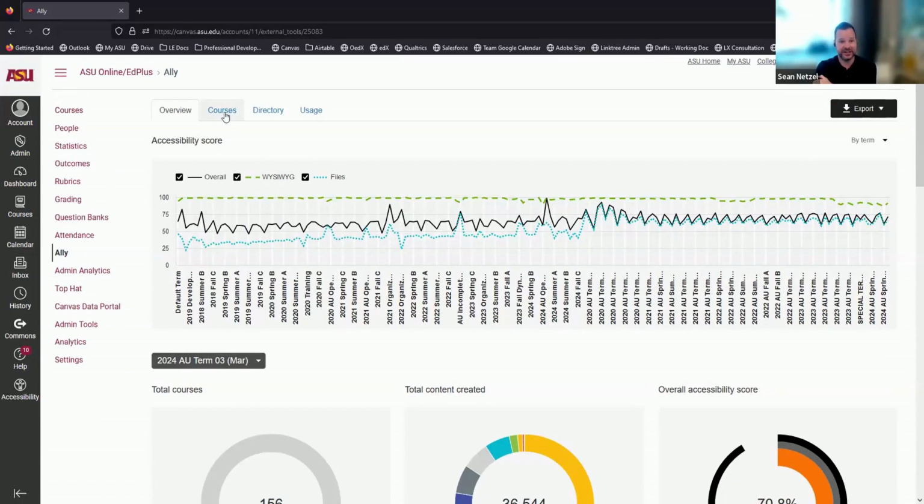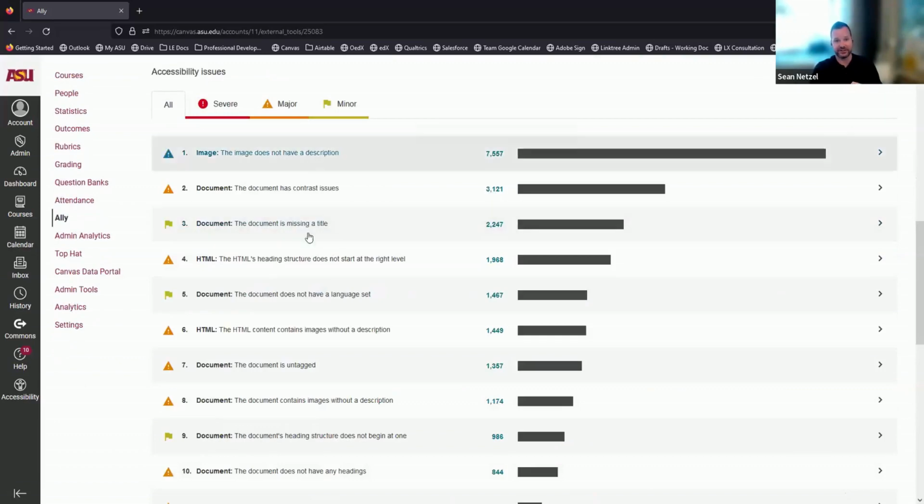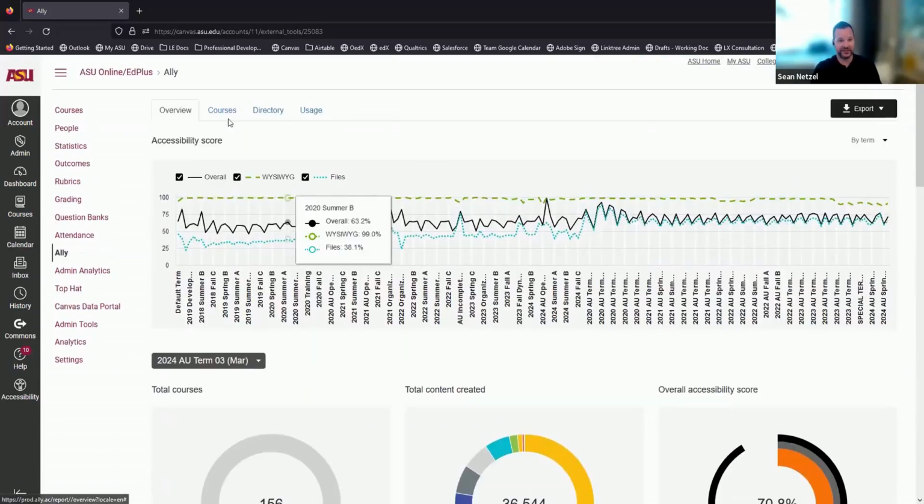But if I click on here, it'll show the individual courses and their accessibility level, very similar to this, a long list of all these. So this is really good. If you manage a program of courses, you can check all of your program's courses or your department's courses in one fell swoop for accessibility by using this. And then this usage report, this is exactly what Kathy mentioned, where she could see all the different learner downloads on here. So I'll actually show that right now.